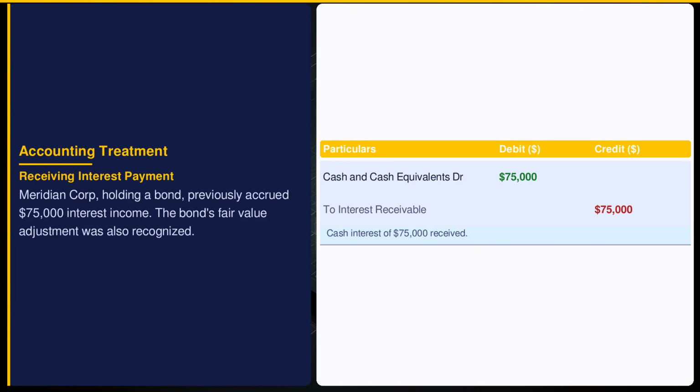The receipt of interest payment converts the receivable into cash, aligning with Indian Accounting Standard 109's principles. This entry maintains the accuracy of Meridian's balance sheet and cash flow statement, ensuring that cash inflows are correctly matched with previously recorded income. It highlights the liquidity aspect of interest earnings.